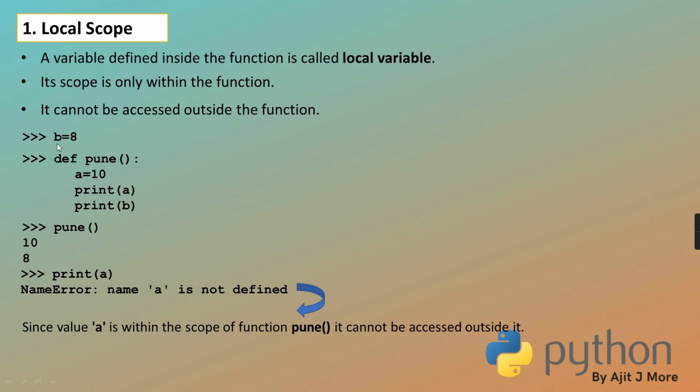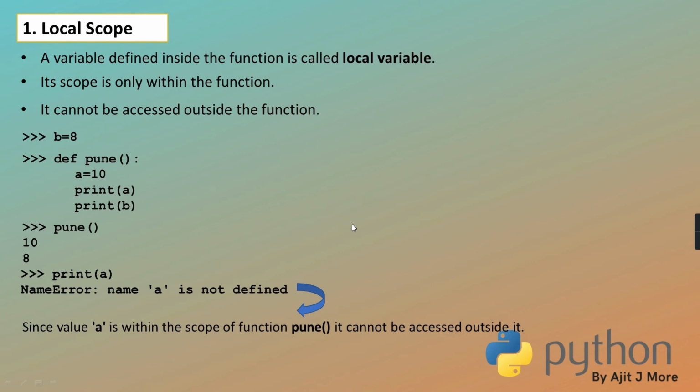Some of you may have a doubt: what if there is a global variable also with the name A? Outside Pune, if there is a variable A equal to 100, and inside Pune I am writing A equal to 10, is it going to make that 100 as 10? No. That A will remain safe at 100. It will create a new A of its own with value 10. Print it, and when Pune is over, this A dies, but that A is still alive with value 100.